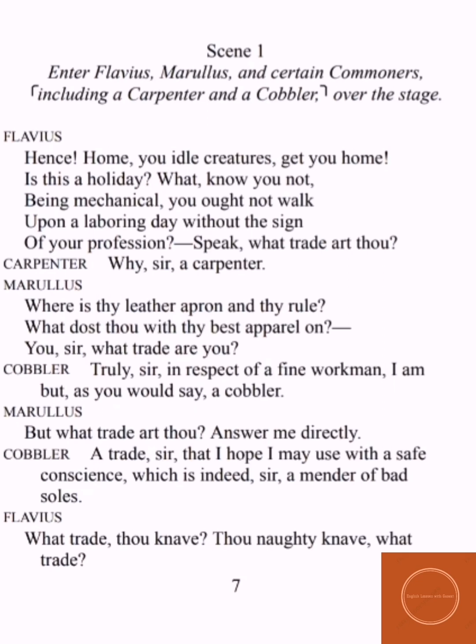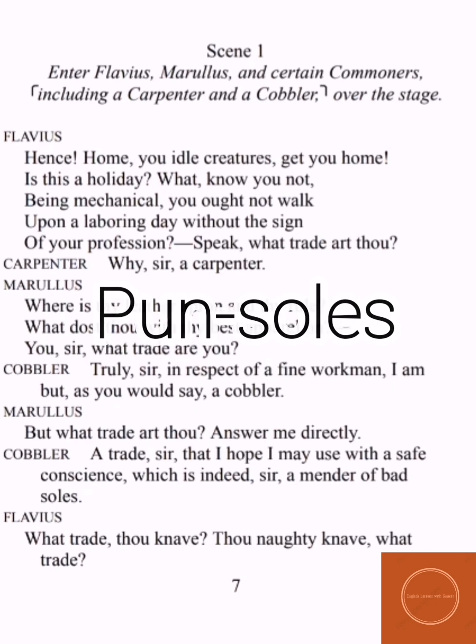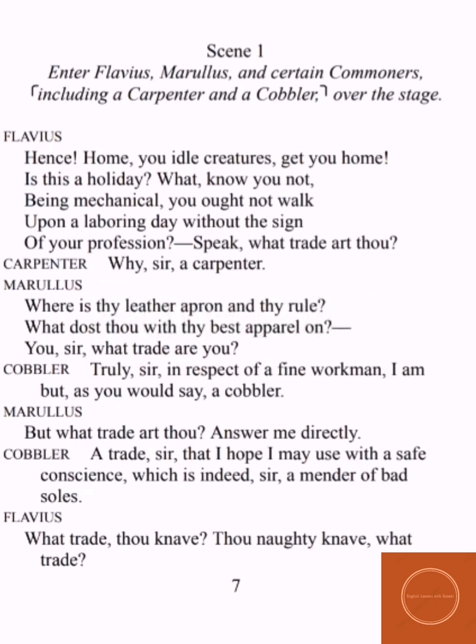Then Marullus says, what trade art thou? Answer me directly. Now Marullus is getting impatient, so he asks, just answer me directly, what is your profession? Now the cobbler says, a trade, sir, that I hope I may use with a safe conscience, which is indeed a mender of bad souls. Means I am a person who repairs bad souls. Here souls is again a pun. The first meaning of soul is the human soul which we know, and the second meaning of soul is a part of the shoe, under the shoe.